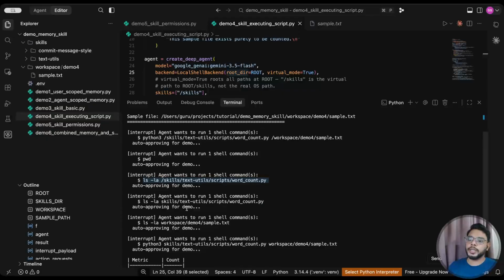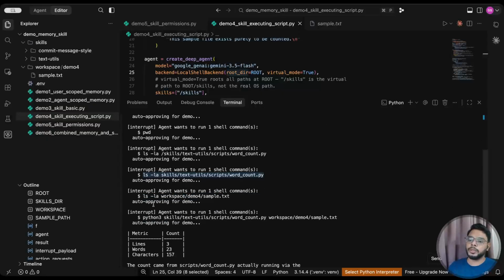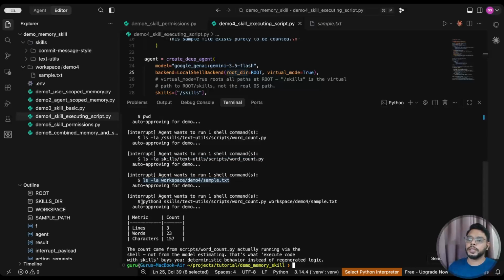Then it tried forward slash, that is the root directory, and it tried to find that file, and it was able to find it. Then it tried to find this sample.txt, again it was able to find it. Then it created this correct command, removed this root directory, ran the command, and got the result.